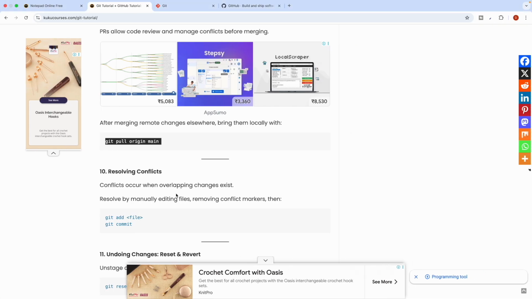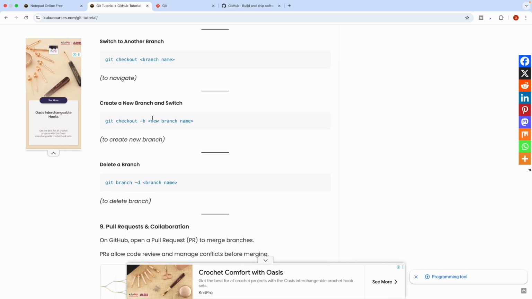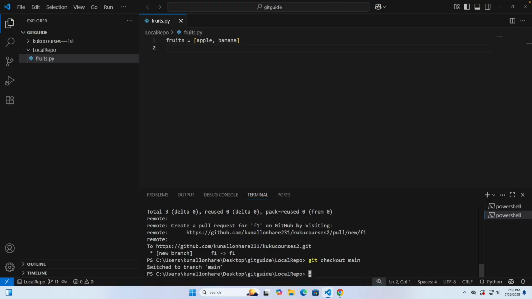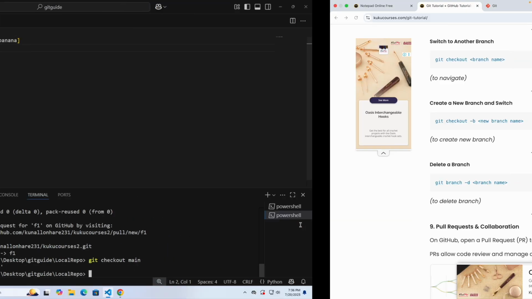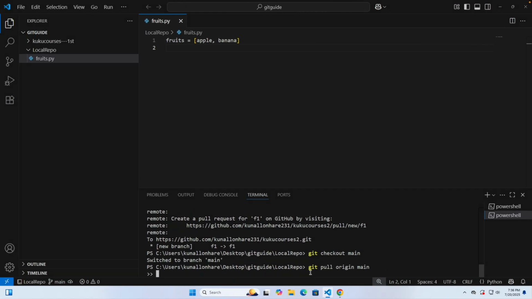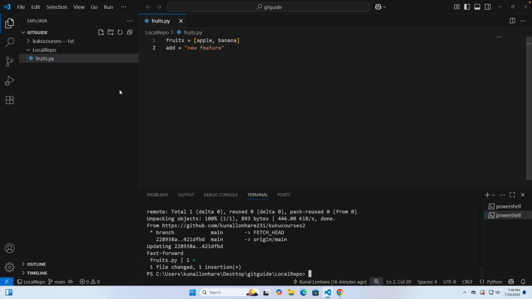Let's say I switch to the main branch: git checkout main, click enter. You can see in main that it is not visible, but on GitHub it is visible. So make sure that you follow this command, git pull origin main, click enter, run it, and now things will be solved. You can see automatically in main it's also visible.